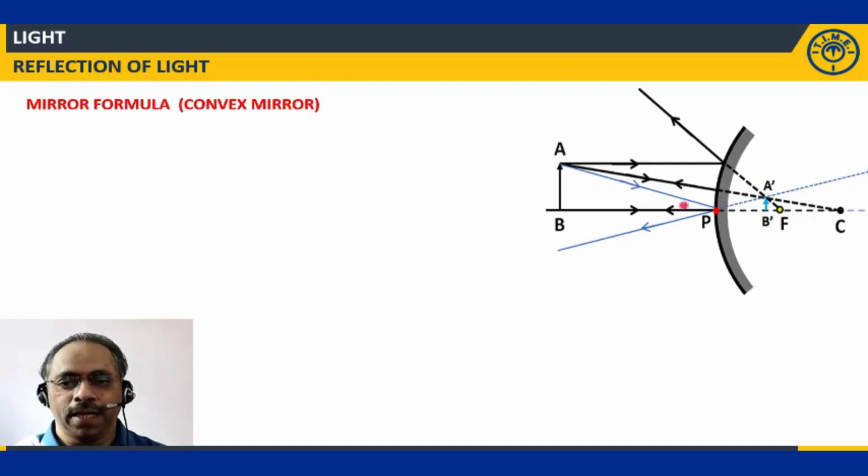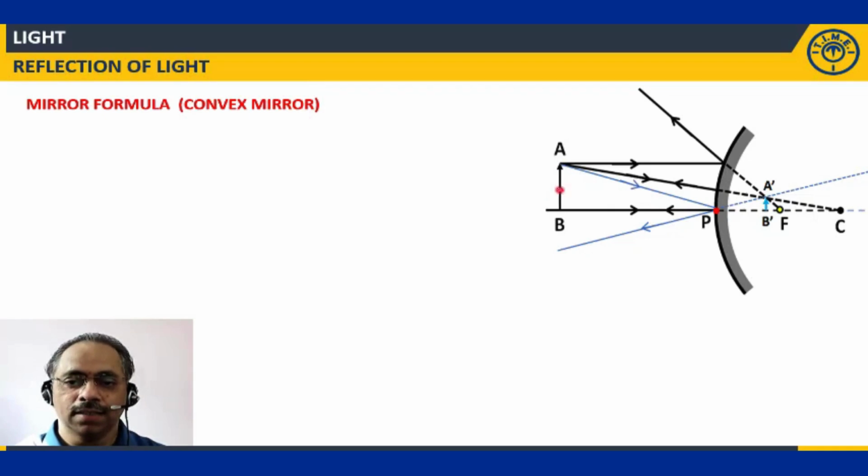ABC is one triangle. Similarly, A dash B dash C is one triangle. Clear? And similarly, another set of similar triangles to consider is ABP and A dash B dash P. Totally two pairs of triangles.